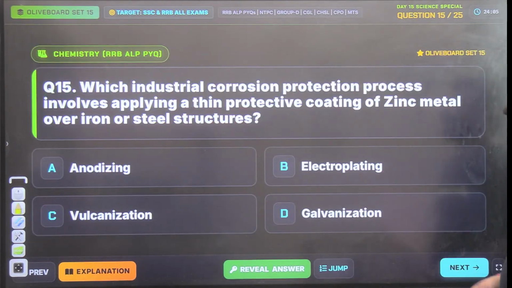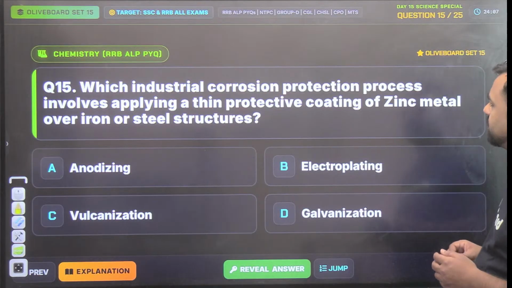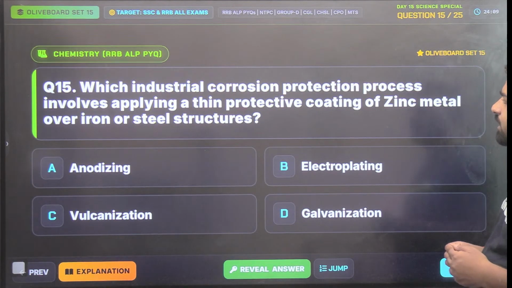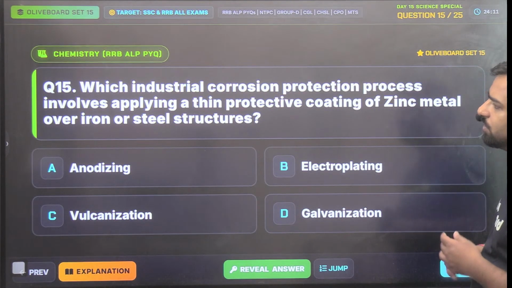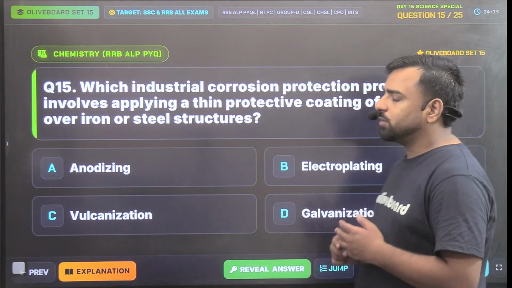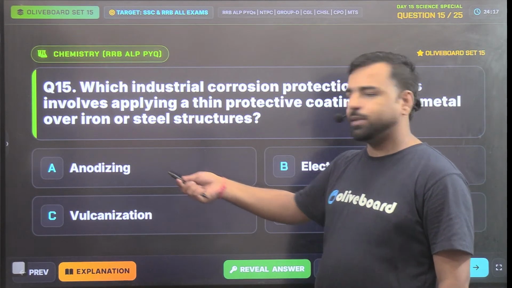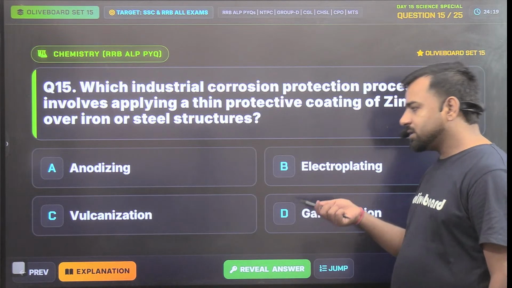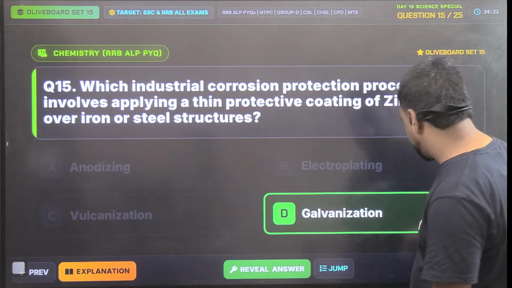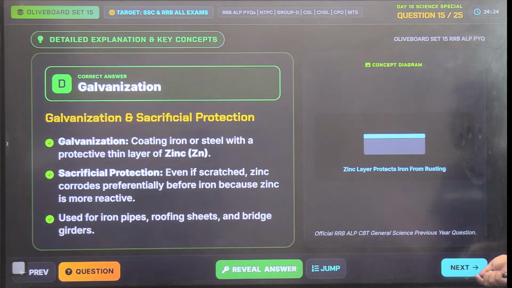Okay, which industrial corrosion protection process involves applying a thin protective coating of zinc metal over iron and steel structures? That's galvanization. Anodizing is linked with aluminium. Vulcanization is linked with sulfur, and galvanization is linked with zinc, whose atomic number is 30.